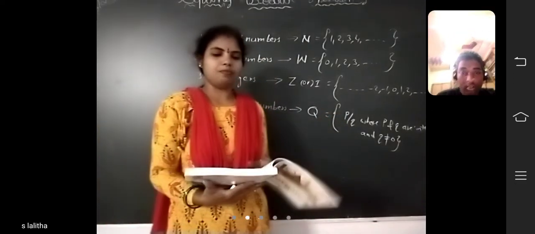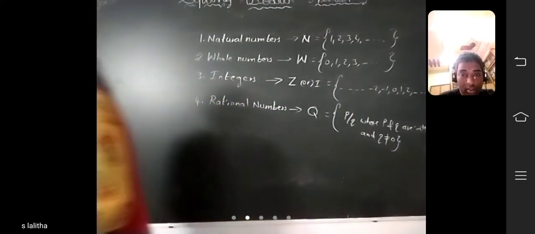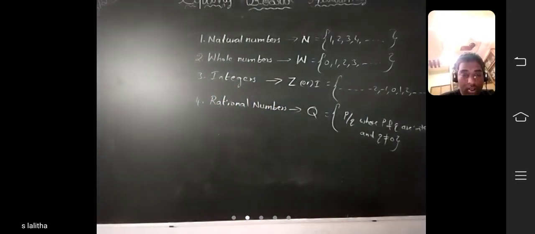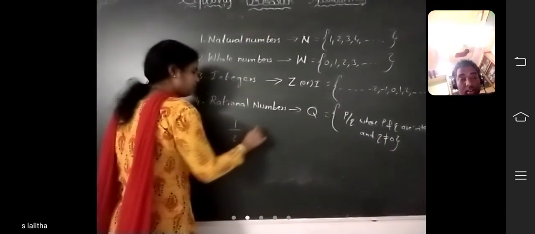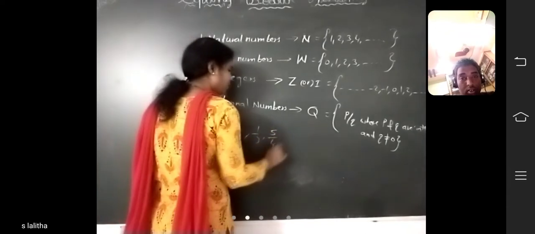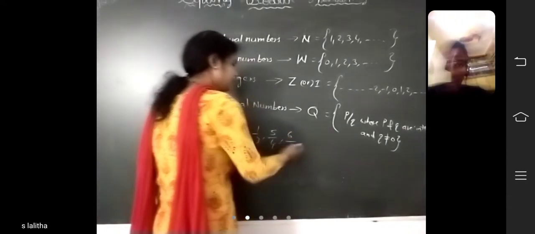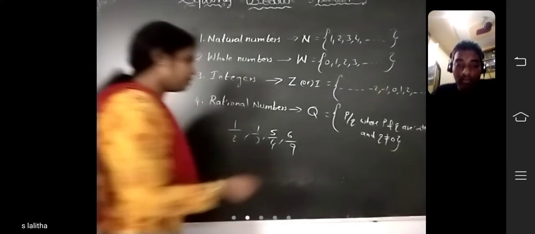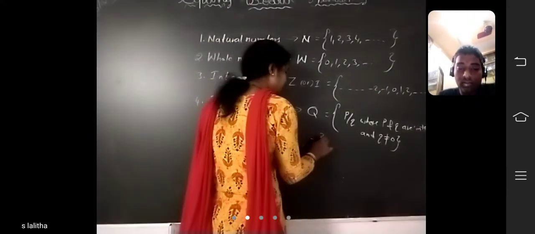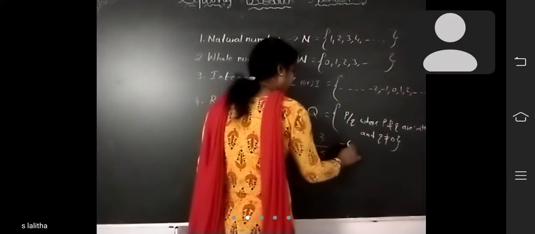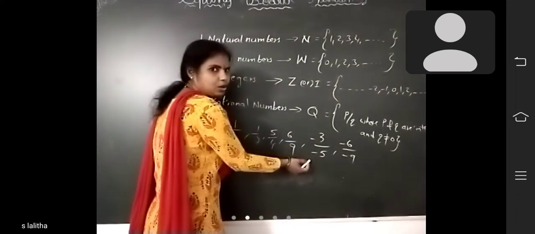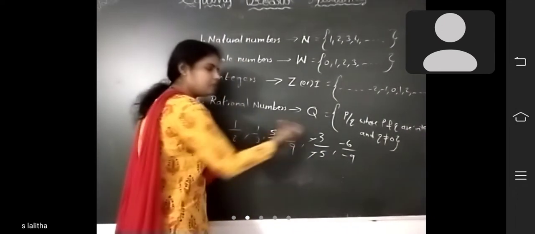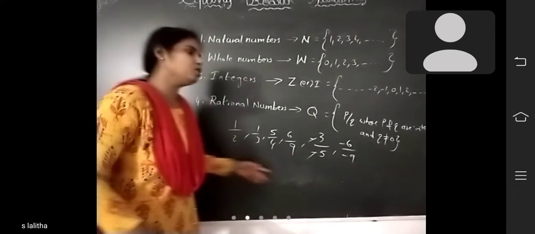Next, positive and negative rational numbers. Positive rational numbers means 1 by 2, 1 by 3, 5 by 4, 6 by 9. These are all positive rational numbers. And next, minus 3 by minus 5, minus 6 by minus 9. These are also positive rational numbers. Why? Because both are negatives, so they cancel and it becomes positive.